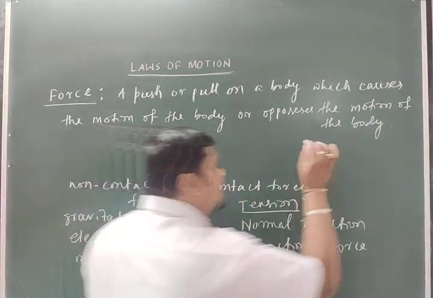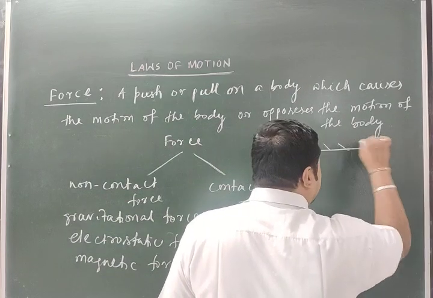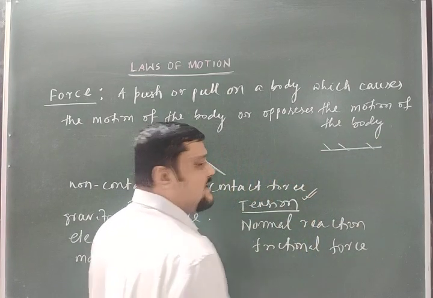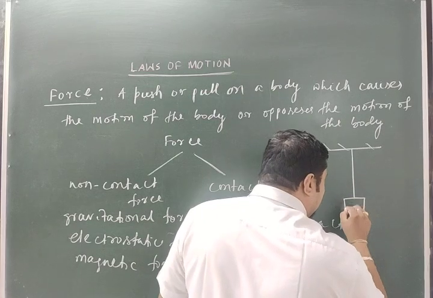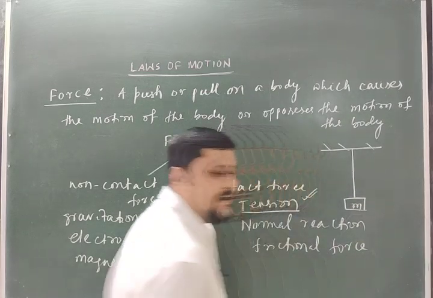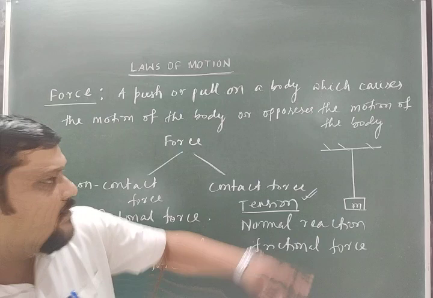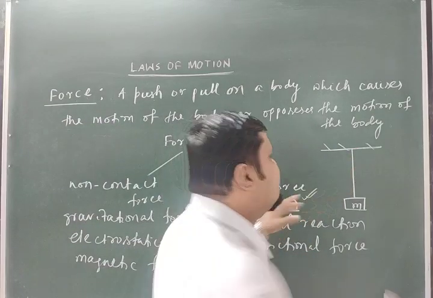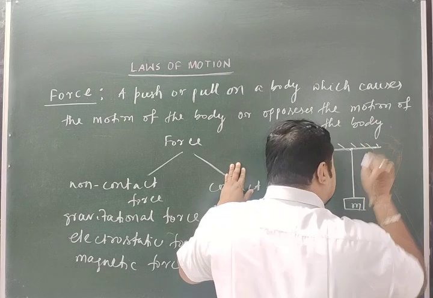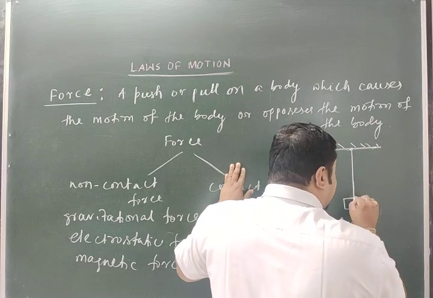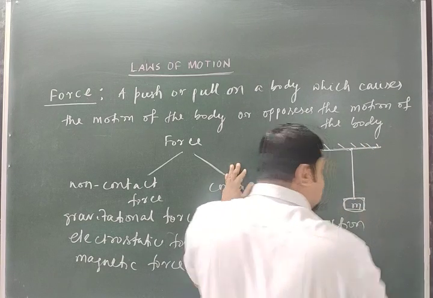Let us get a clear idea about this tension. Suppose there is a string, and to the string there is a mass attached. One end of the string is fixed to a rigid support, and to the other end a mass is attached.